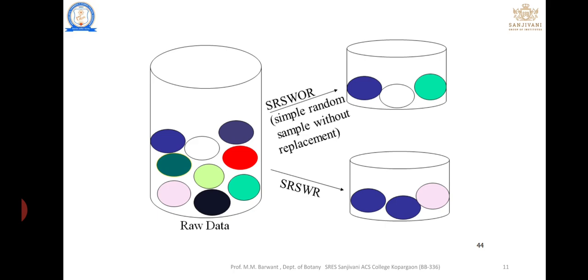For example, we select one individual of blue color, one of white color, and one of green color. That is without replacement: only one of each type of sample is selected, and another of the same type is not selected. In with replacement, if one or two blue balls and one white ball are present, there is a chance that more than one individual of the same type can be selected. That is the difference between with and without replacement.